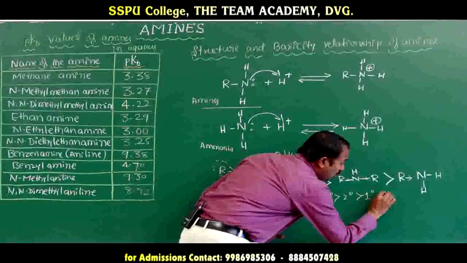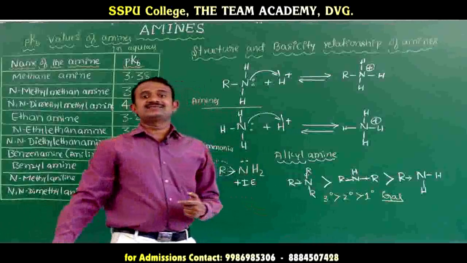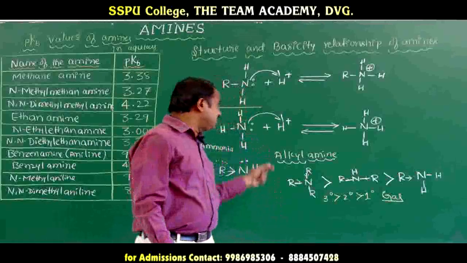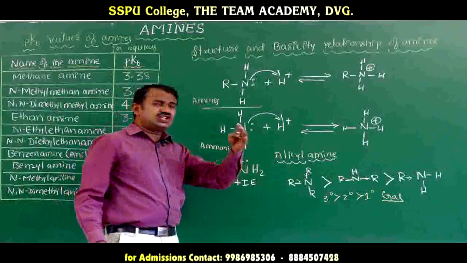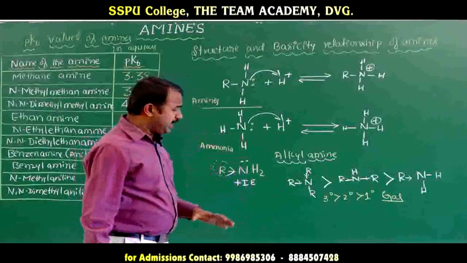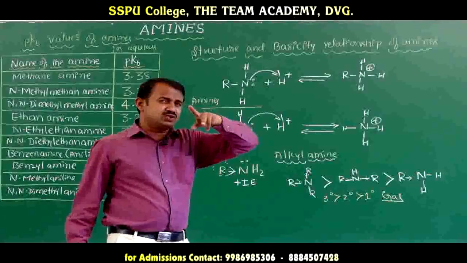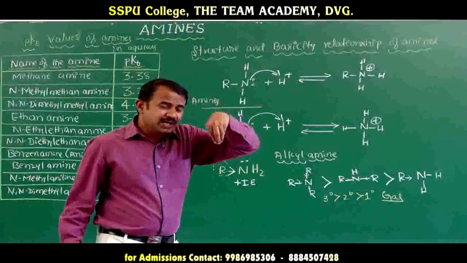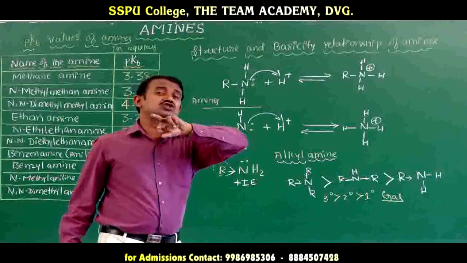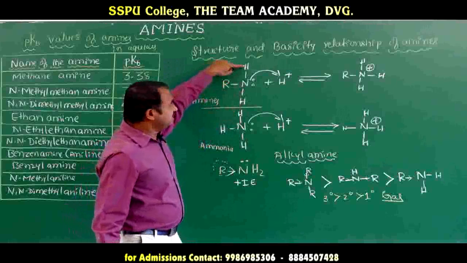This is only in which phase? This is very, very important. It is the gaseous phase. In the aqueous phase, what will happen? In the aqueous phase, a solvation effect is there. The primary amine contains two hydrogens. When it is dissolved in water, the oxygen, which contains lone pair electrons, forms hydrogen bonds with these hydrogens.